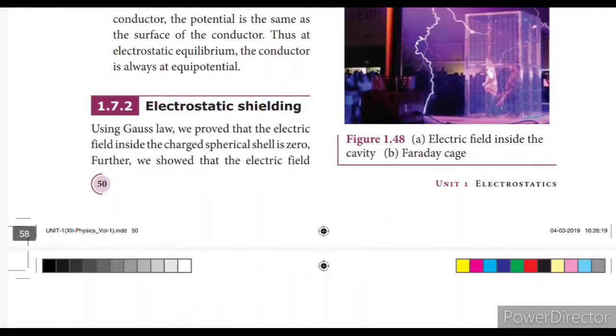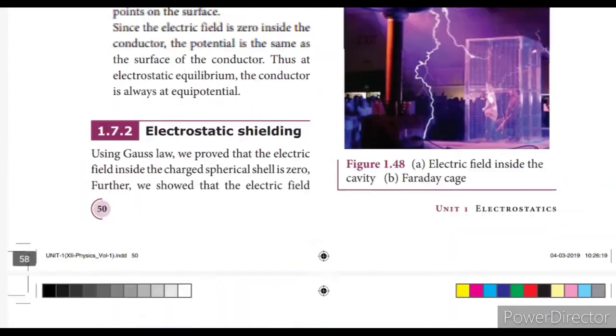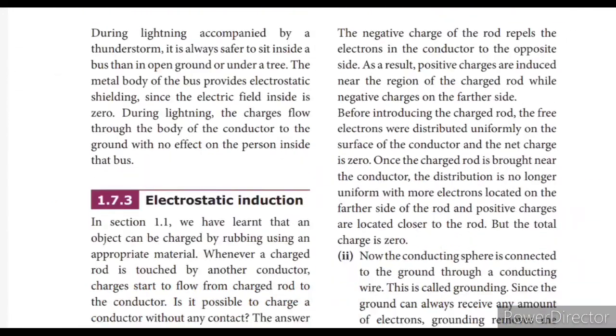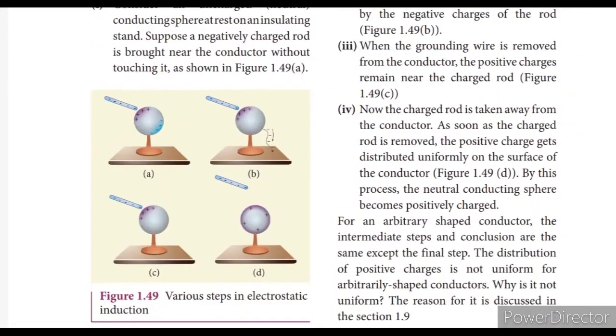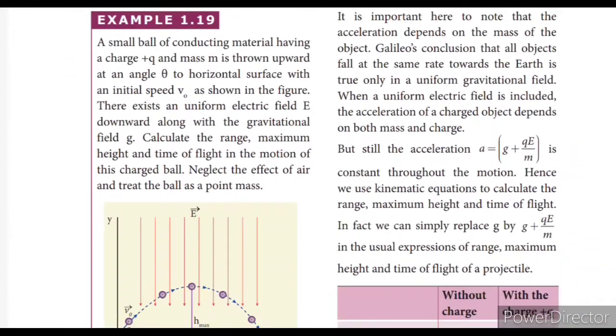So, Faraday cage, electrostatic shielding. This is the Faraday cage, or it is called electrostatic shielding, which looks like a cavity. Electrostatic induction: charging without actual contact is called electrostatic induction, charging the metal without any contact.